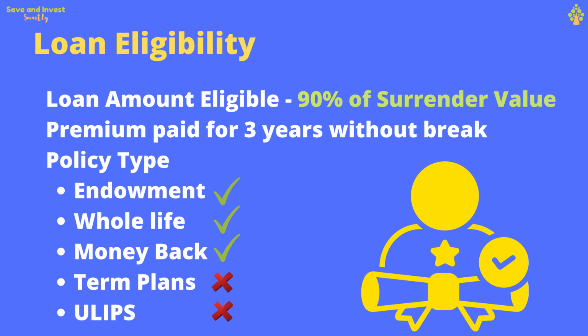What is the loan amount eligibility? The amount that you may be eligible to apply for is based on the surrender value. It is usually 90% of the surrender value. What is the surrender value? Surrender value is basically the amount which the policyholder will get if he or she decides to close the insurance policy before maturity. Normally, it is 30% of the total premium paid so far, plus any bonus accrued. Other factors that are considered for eligibility are the premium should have been paid for 3 consecutive years without any break, and the policy type should be endowment, whole life, or money back. The term plan and ULIPs are not eligible for availing this loan.